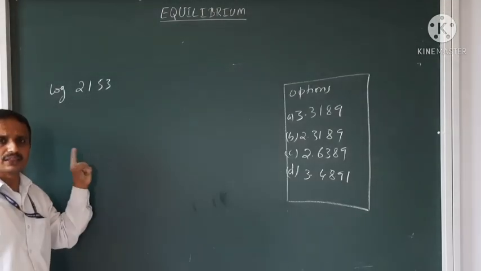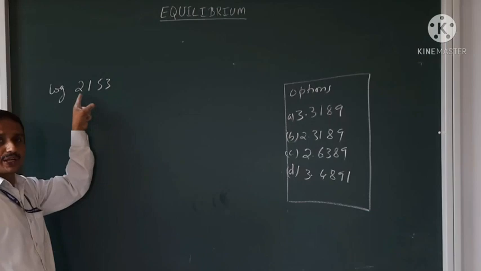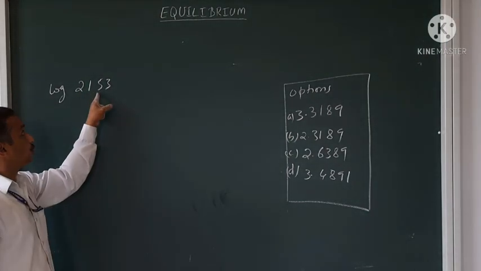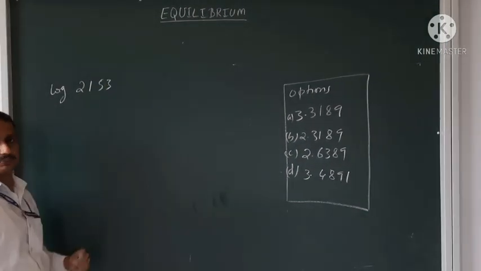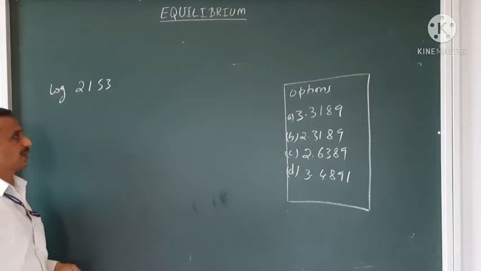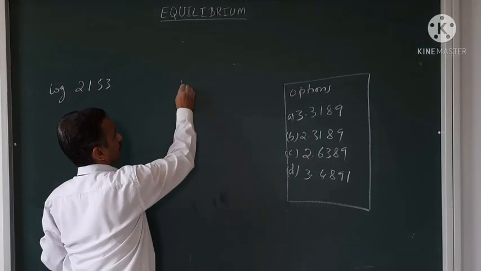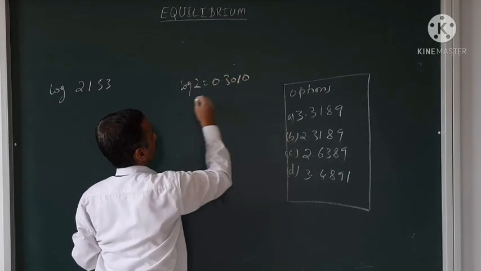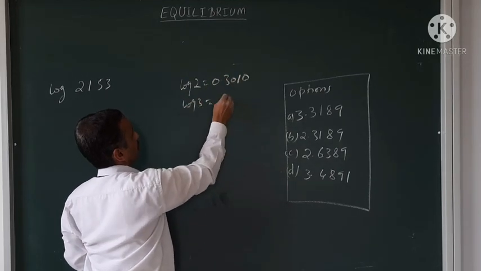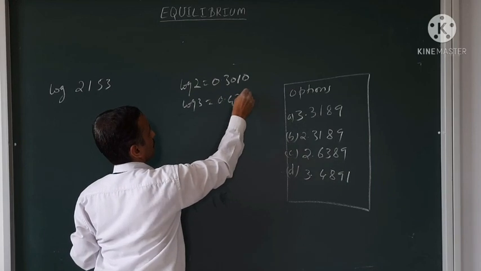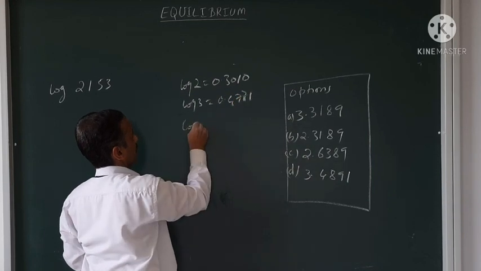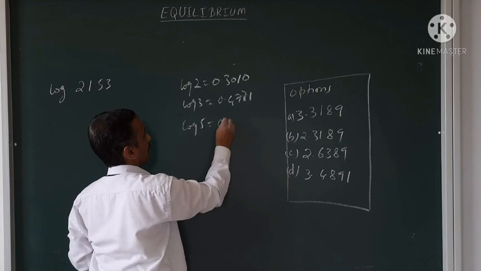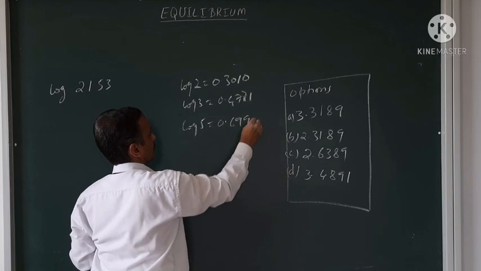See, in some other problem, I might have to take the logarithm for 2153. Log of 2 is equal to 0.3010. Log of 3 is equal to 0.4771. Log of 5 is equal to 0.6990.